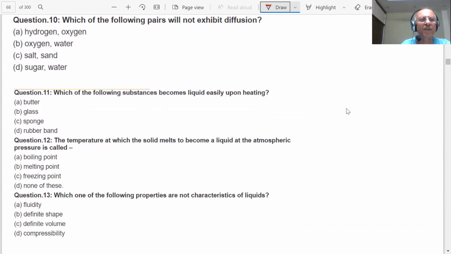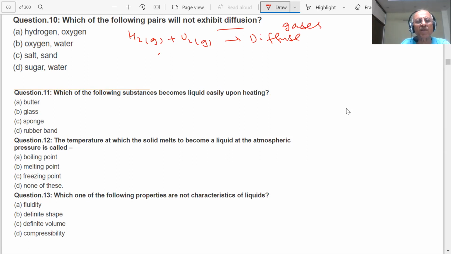Which of the following pairs will not exhibit diffusion? Hydrogen and oxygen, oxygen and water, salt and sand, sugar and water. Hydrogen gas and oxygen gas, if you mix, what will happen? They will show diffusion. Gases diffuse.